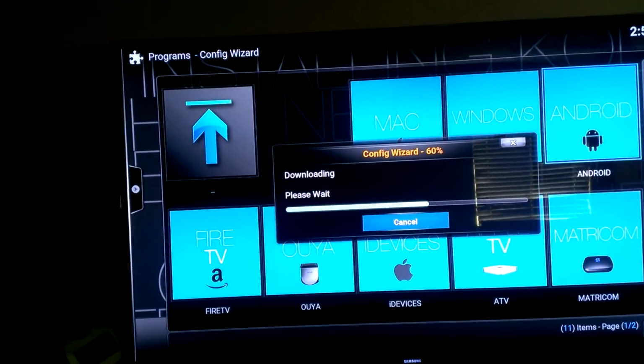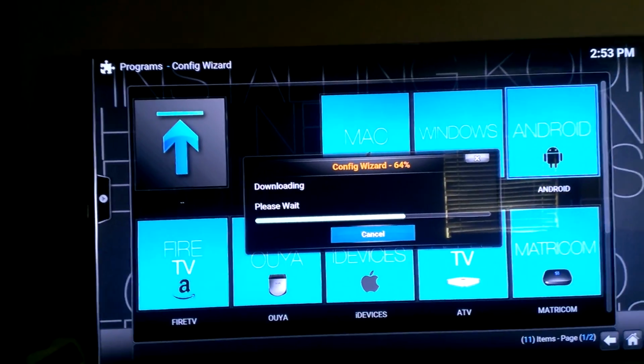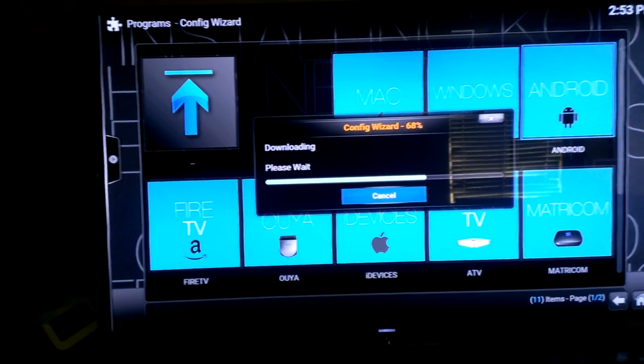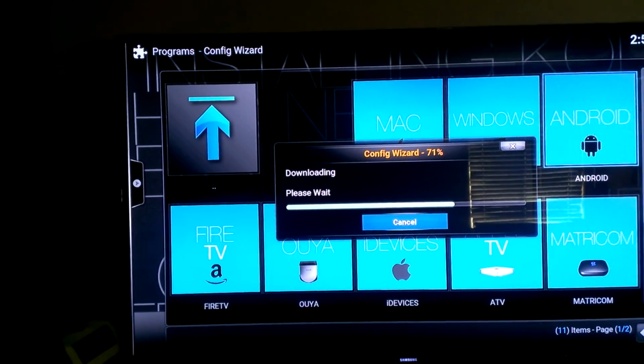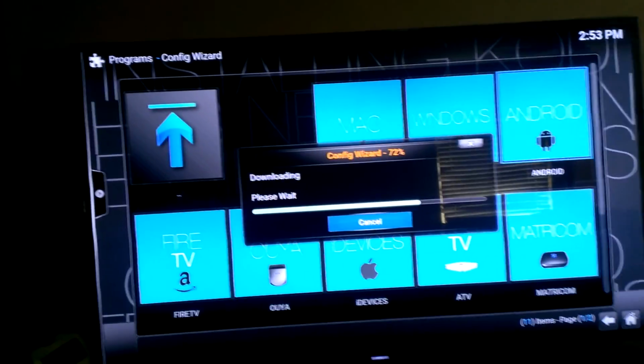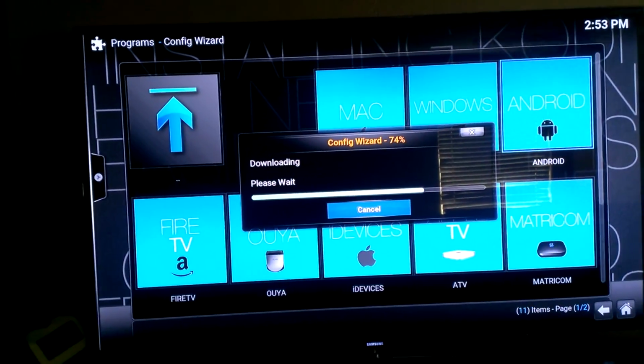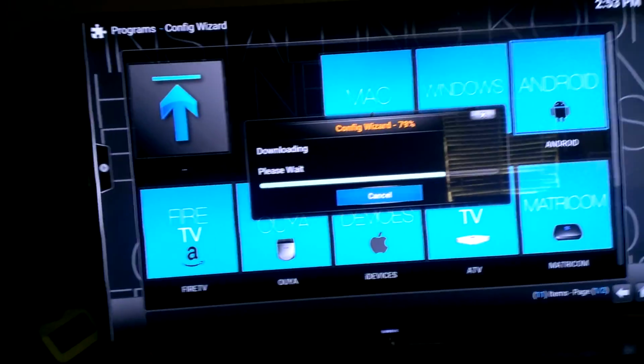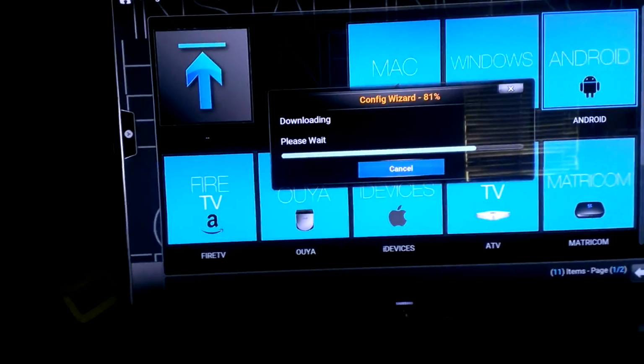You don't have to do anything else other than add the Configure Wizard repository, which is http://fusion.tvaddons.ag. Go back into the add-ons, enable it, and once you enable it, it's going to run the setup. You don't have to do anything else, guys.